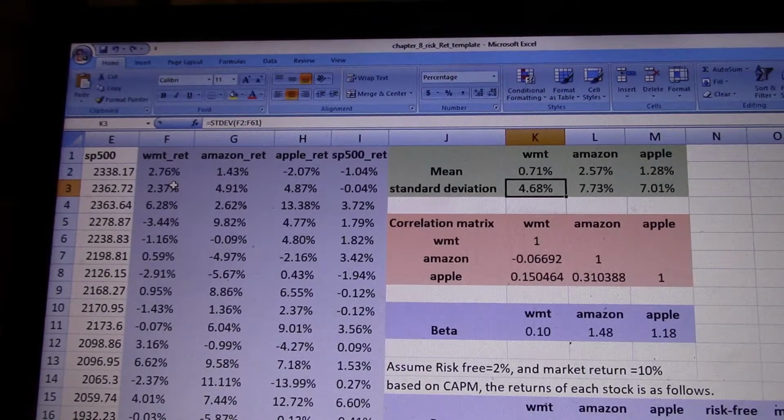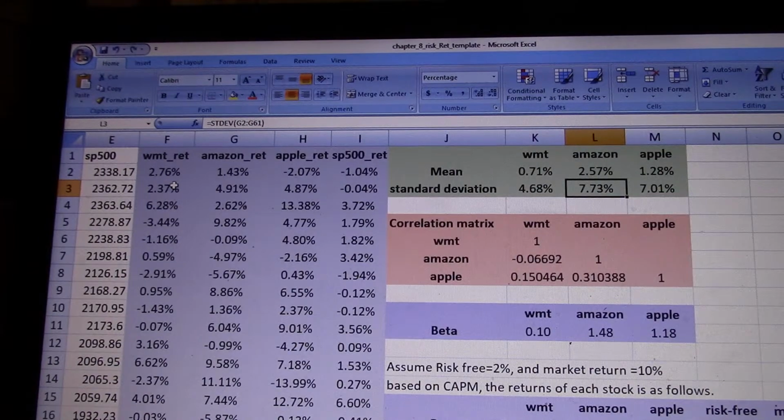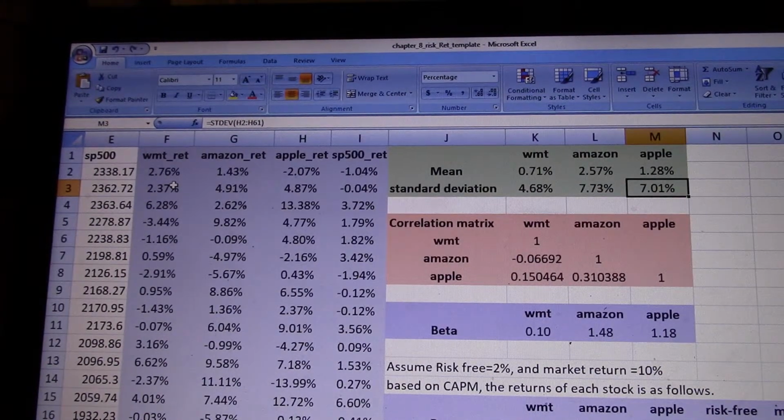Because standard deviation is telling us about the deviation from the mean. If standard deviation is high, it could deviate from the mean at a much higher level on both the negative side, which is losing money from your investment, or on the positive side, which is the reward from your investment.